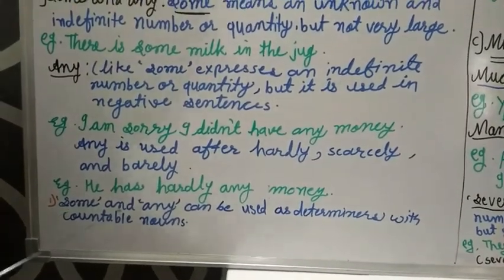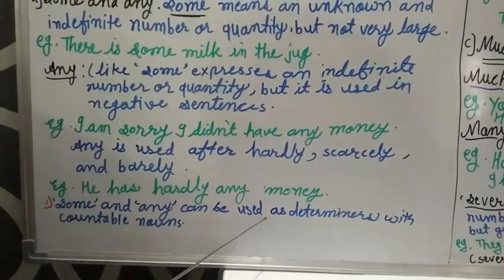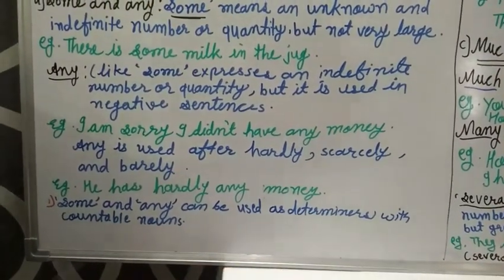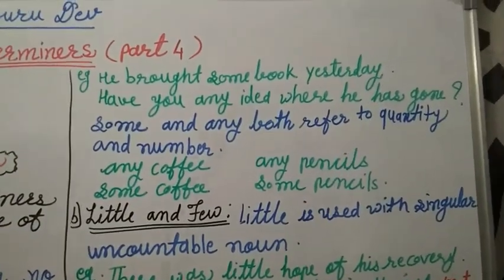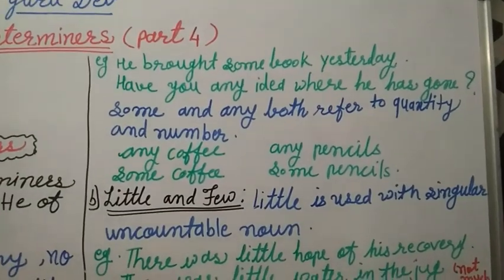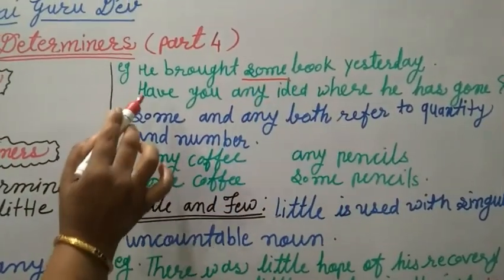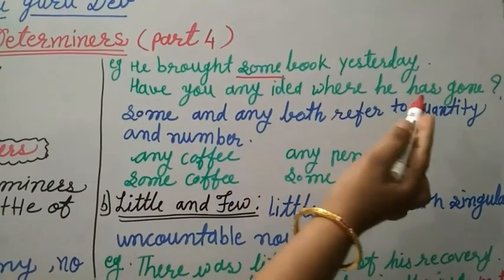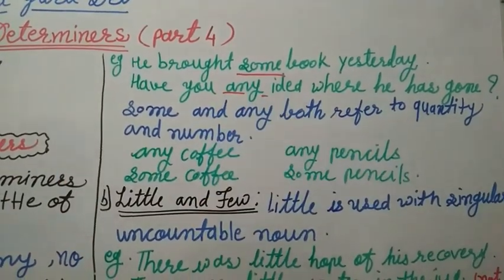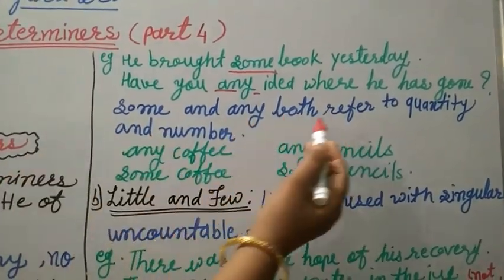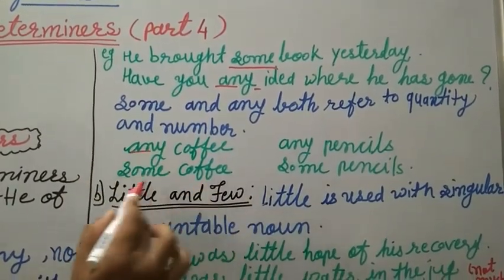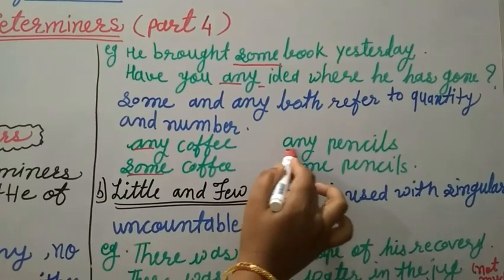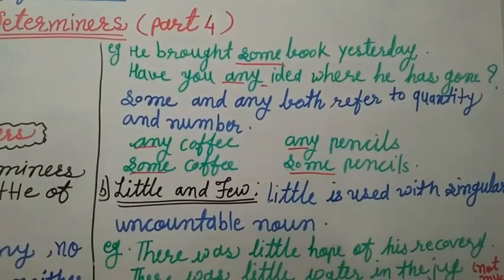Then some and any can be used as determiners with countable nouns. He brought some books yesterday. Have you any idea where he has gone? Some and any both refer to quantity and number. Any coffee, some coffee. Any pencils, some pencils.